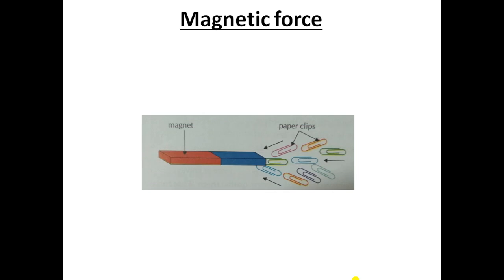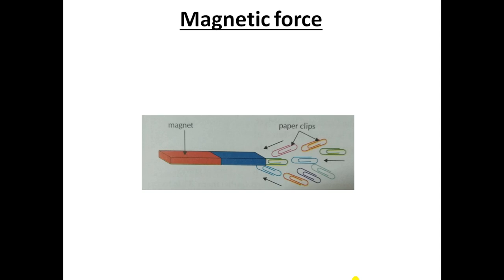Okay, look at the picture first. Do you remember which magnet this is? Yes, it is a simple bar magnet, and you know that magnets have two poles. What are they? Exactly, they are the North Pole and the South Pole. So here in the picture we are able to see a simple bar magnet, and on the next side we have paper clips, and these paper clips are made of iron. So we have iron clips, okay, and a simple bar magnet. So let us know what magnetic force is all about, right?